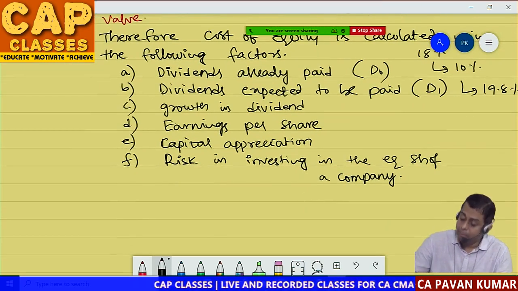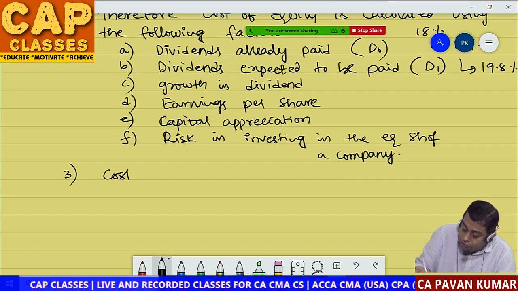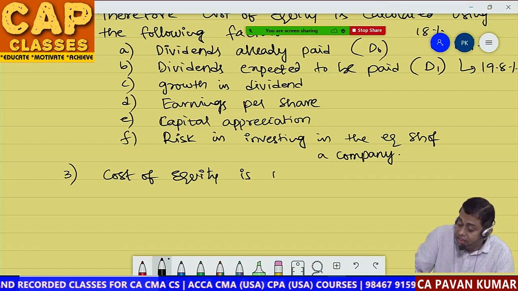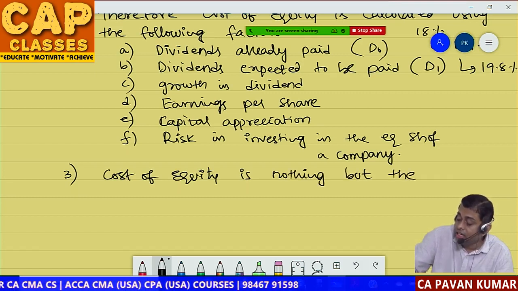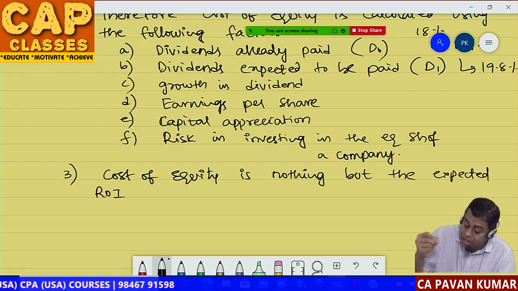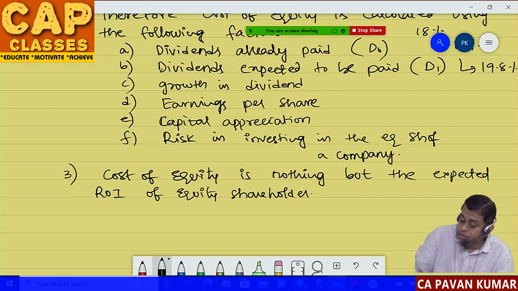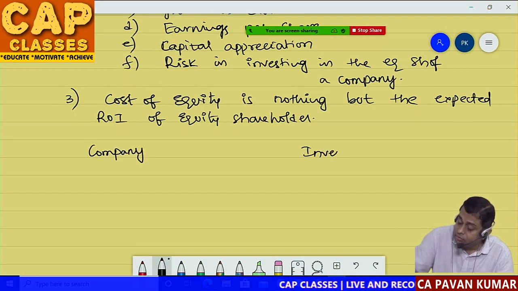So 3. Cost of equity. Write down. Cost of equity is nothing but the expected return on investment of equity shareholder. So we know one simple logic. For company, for investor.